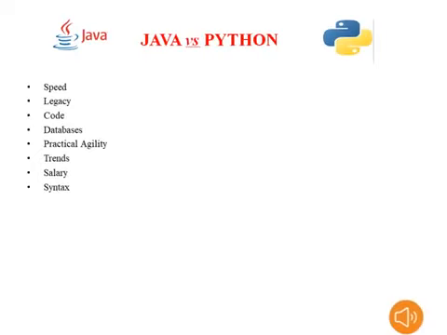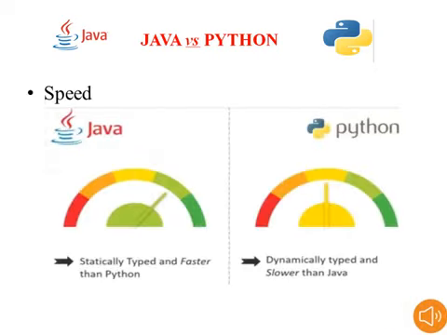With the help of these things we have already discussed: speed, legacy, code, databases, agility, trends, salary, syntax. We will consider these things and decide which is the best. Coming to the speed, Java is statically typed and faster than Python.